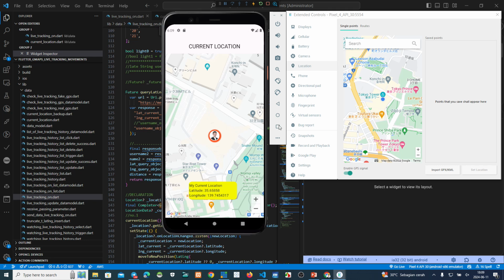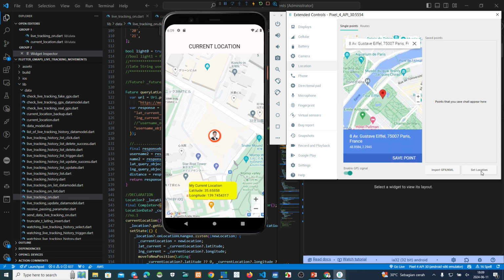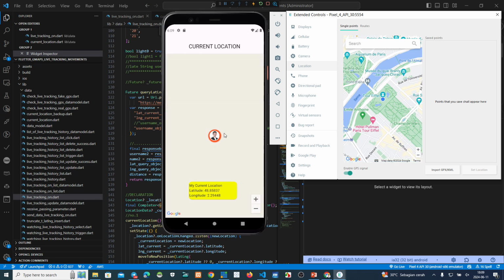This is how to change the location on my virtual device by using the settings on my computer. Click location and set this. For example, we want the Eiffel Tower in Paris. Click here, set location. This will change from Tokyo Tower to Eiffel Tower. You see.